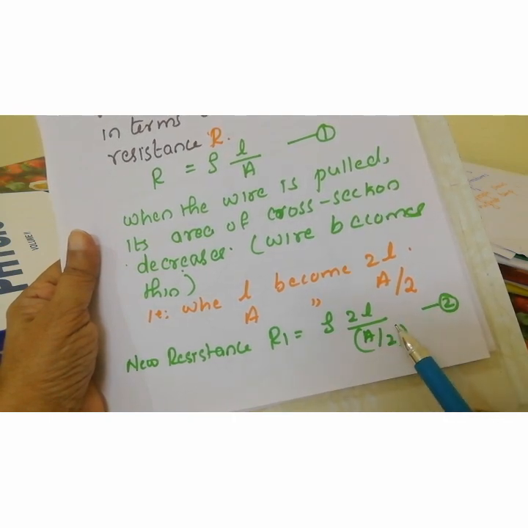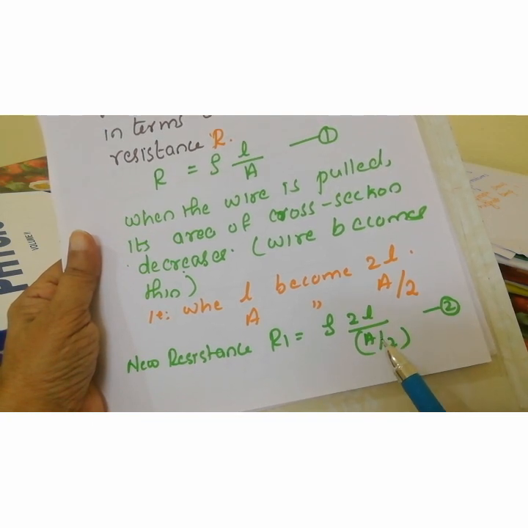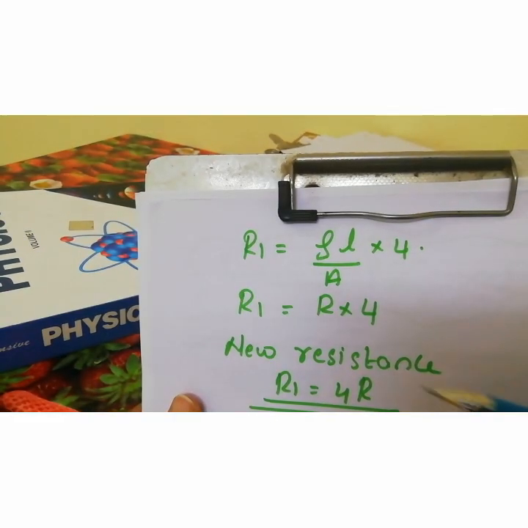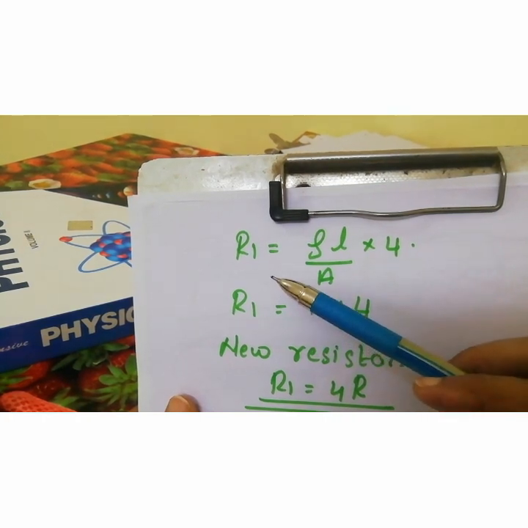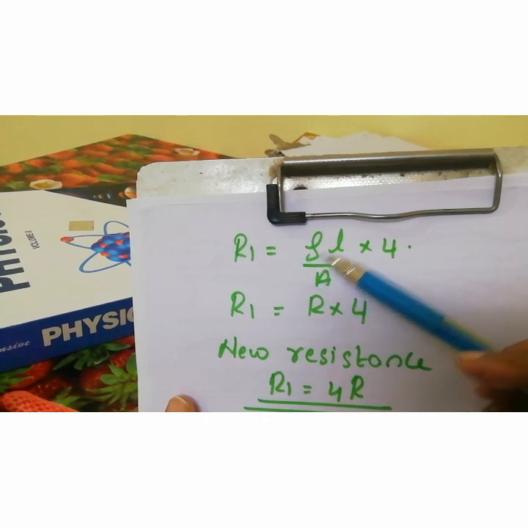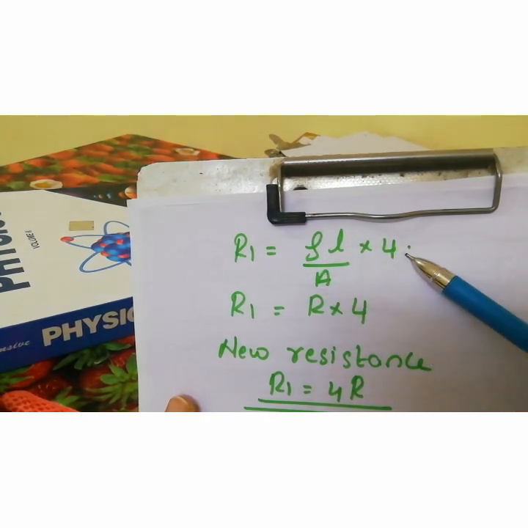The remaining part is a mathematical calculation. Now you understood the concept, the mathematical part you have to do carefully. From equations 1 and 2, equation 2 will become rho L divided by A into 4.